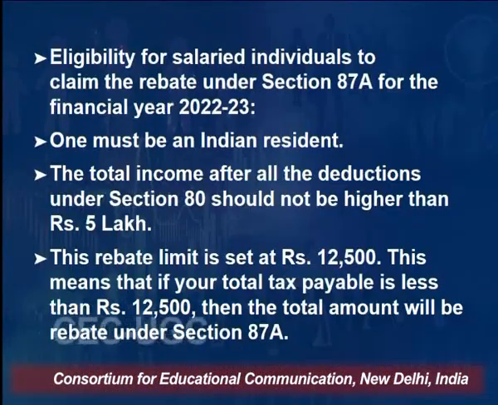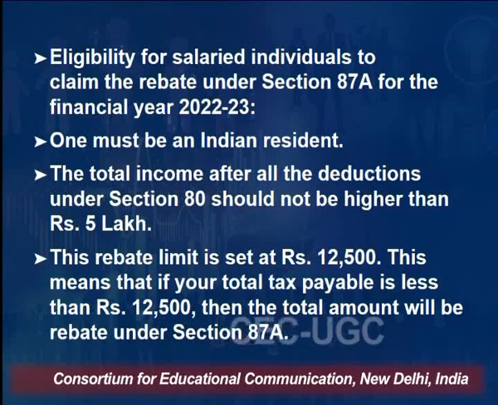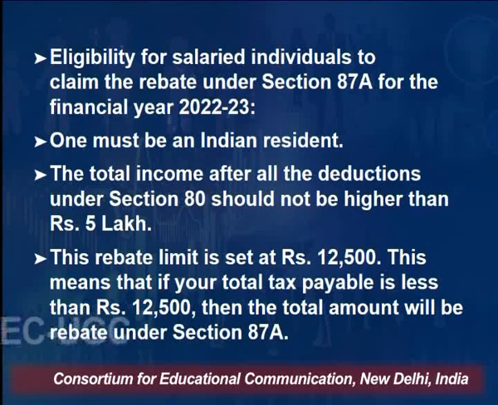This rebate limit is set at rupees 12,500. That is, what is the maximum amount of rebate that you can claim under this? It is only 12,500. So this means that if your total tax payable is less than 12,500, then the total amount will be rebate under Section 87A. Suppose an individual's income is less than 5 lakh rupees and the tax liability comes to be 12,500 rupees. Then that individual will have to pay nil tax. No tax will be paid by that individual, since he will take rebate under Section 87A.